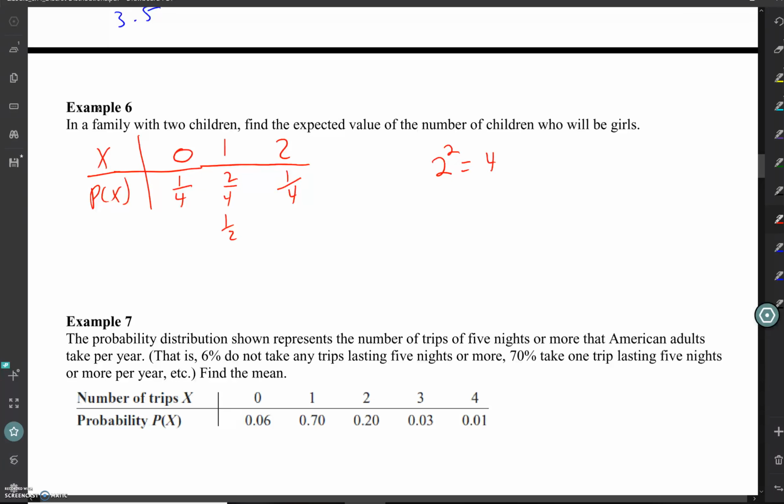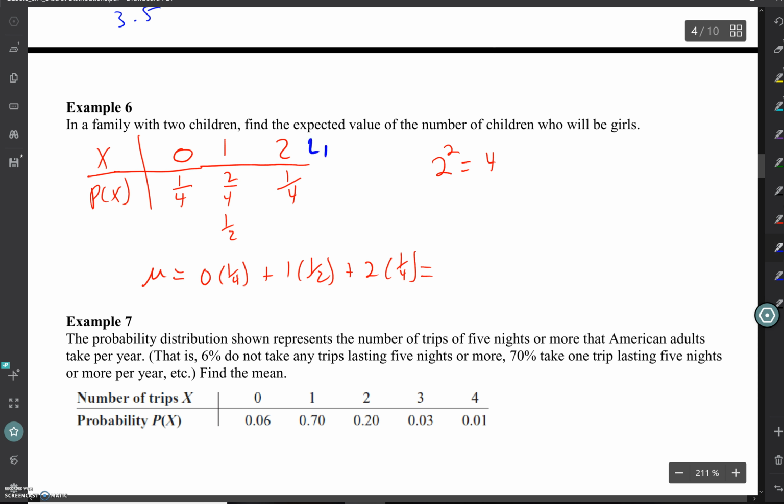We can actually turn these all into decimals too, and it should work the same. All right, so if I want the expected value of this, we can either multiply across and say 0 times 1/4 plus 1 times 1/2 plus 2 times 1/4. Or you can put them in list 1 and list 2 and get your mean from the 1 var stats of your L1 and L2.